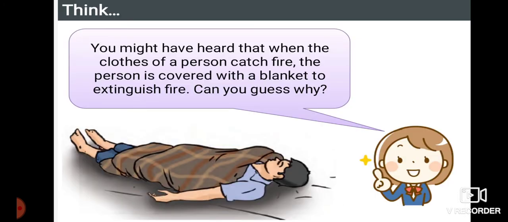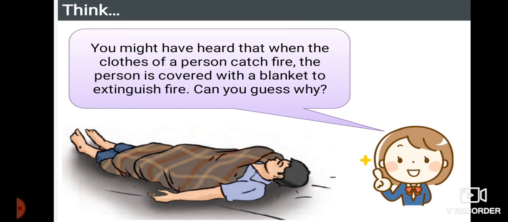And even here they have given a boy who is sleeping and he has been covered with which one? That is a cloth. They are asking, the clothes of a person catch fire. The person is covered with a blanket to extinguish the fire. Can you guess why? Students, as I said in the last activity, for any kind of burning of a substance, it requires which one?